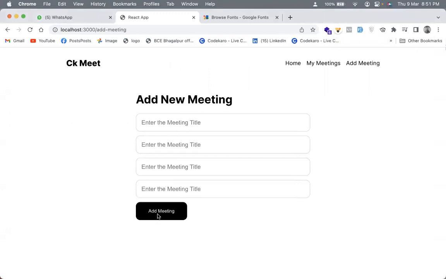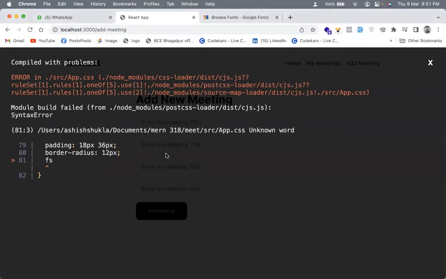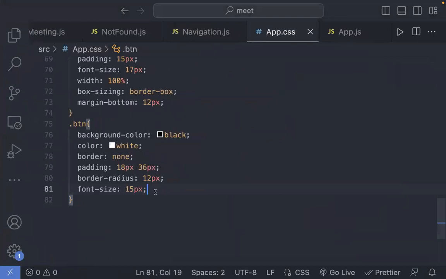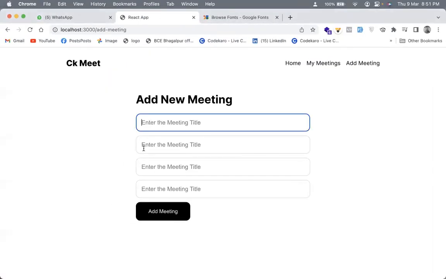So if you see this, how we got a button over here. Now I can say that the font size is 15 pixels. If you see this now, okay. And the last thing I could say is that the cursor is pointer. So if you see this now, I got this.